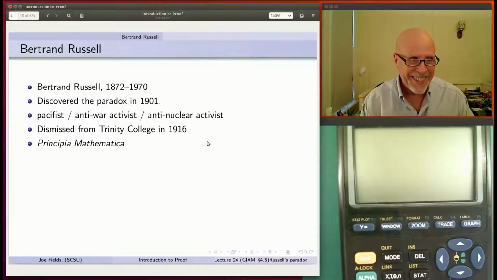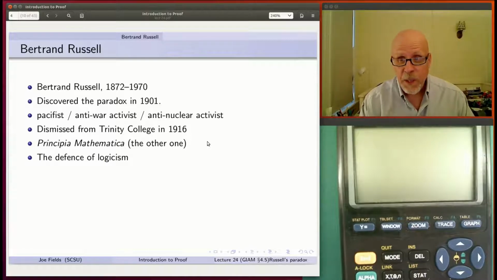Sorry. Anyway, probably his most famous book was co-written with Alfred North Whitehead, Principia Mathematica. Now that means the principles of mathematics, right? And that is also the exact title that Newton used for his book where he described calculus. So this is the other Principia Mathematica. I don't believe he wrote it in Latin, as the title might imply.